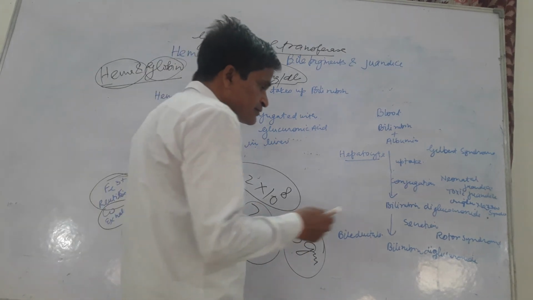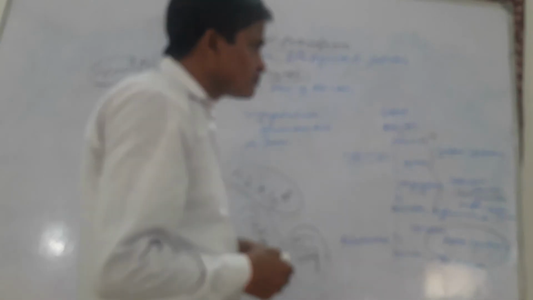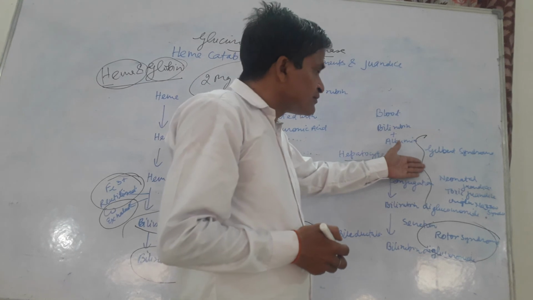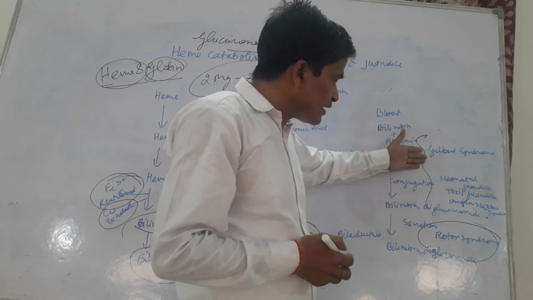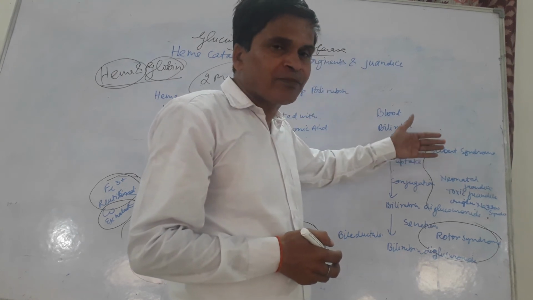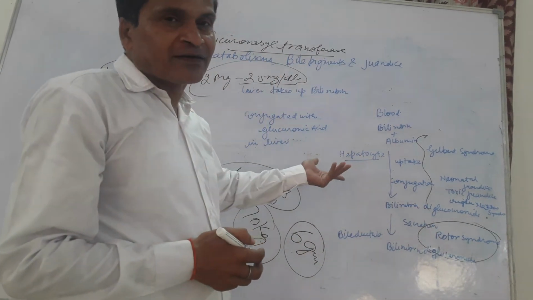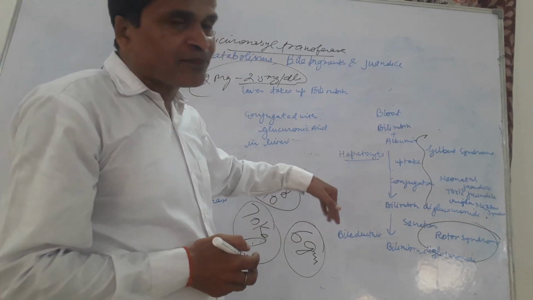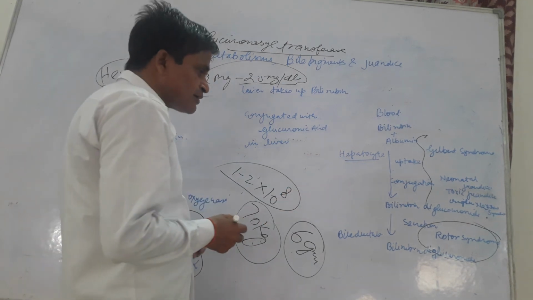So this is the difference between this disease and the others, Gilbert syndrome, neonatal jaundice, toxic jaundice, and Crigler-Najjar syndrome. In these diseases, the level of unconjugated bilirubin is increased in the blood because of dysfunction or complication in the liver. But in Rotor syndrome, the liver functions normally, but there is obstruction in the bile duct, so conjugated bilirubin is released and this causes jaundice.